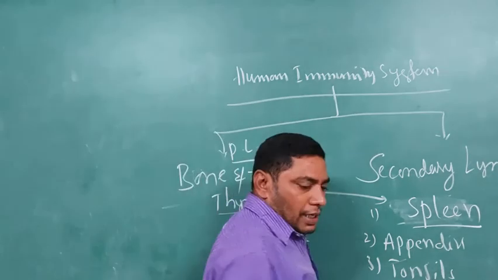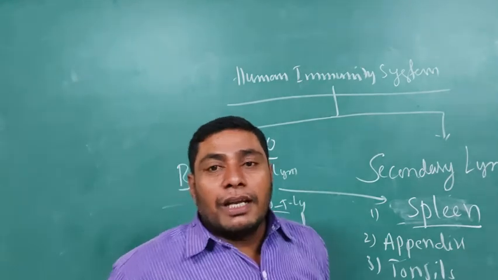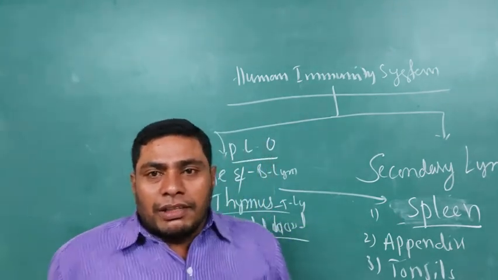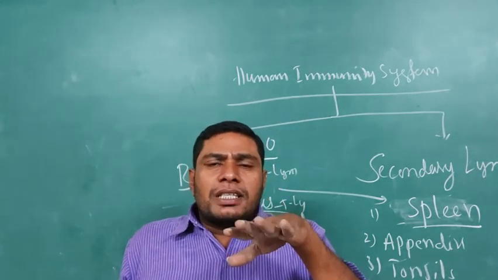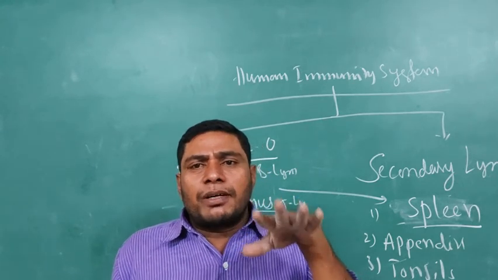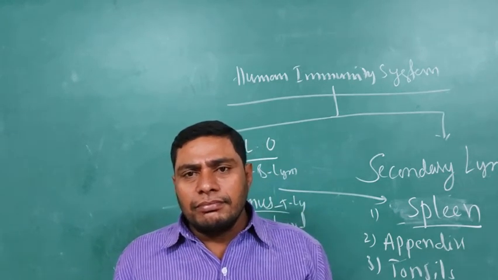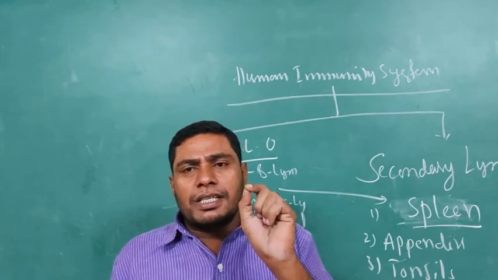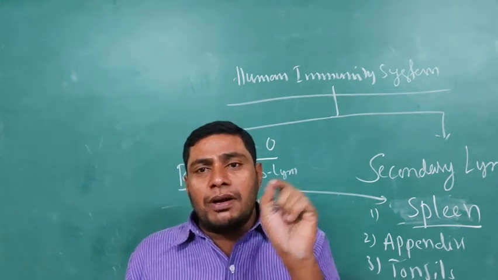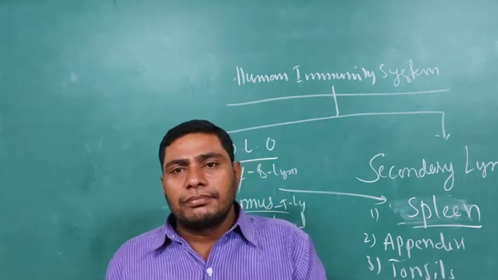And one more is there, that is the lymph nodes. The lymph nodes are present in various parts of the body.